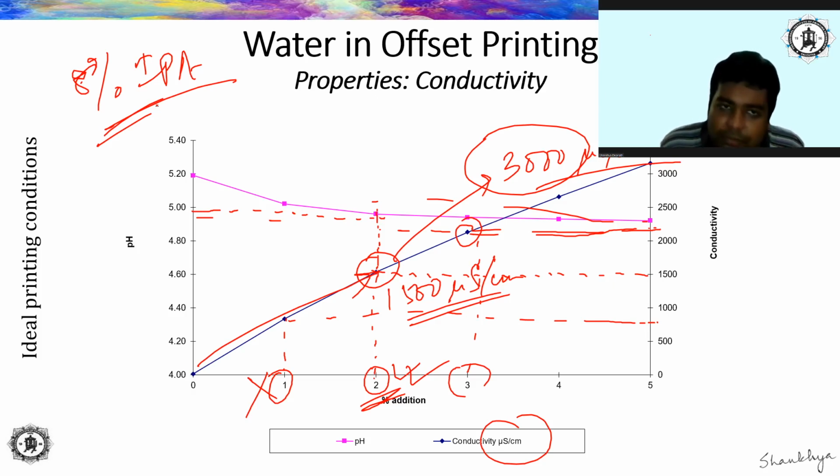So it is always recommended. Most of the problems that I have seen are very easily solvable when you go to the place, just by taking a look at the pH and conductivity of the fountain solution. This is a very important step in ensuring that the quality of print that you are doing using your press is of good